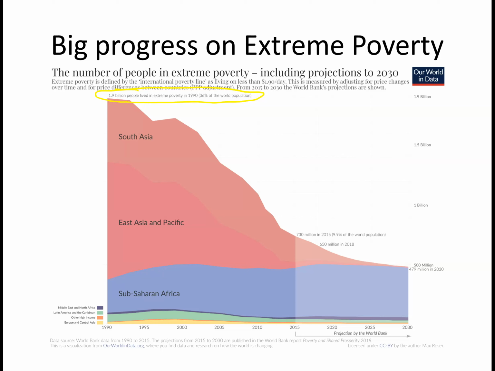And that was over a third of the world's population. And where were they living? Well, the biggest number were living in East Asia and the Pacific, and then South Asia and Sub-Saharan Africa. But the biggest number was in East Asia.